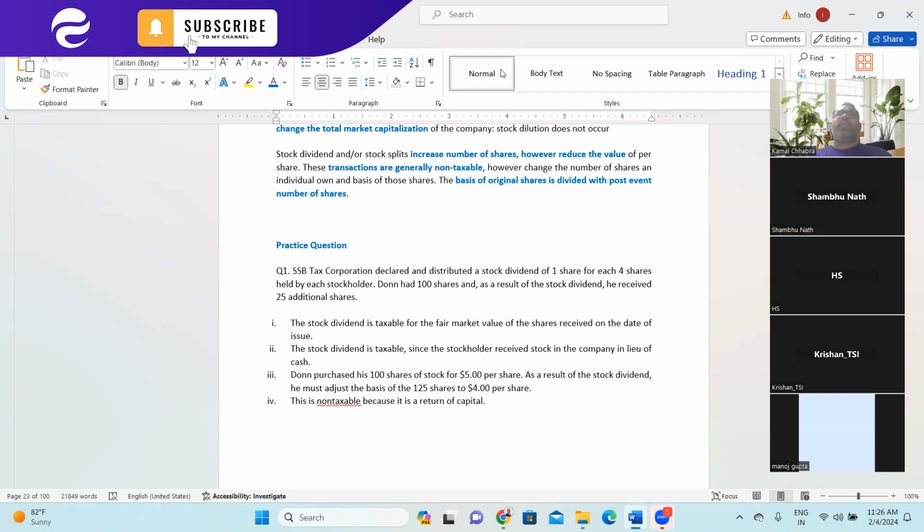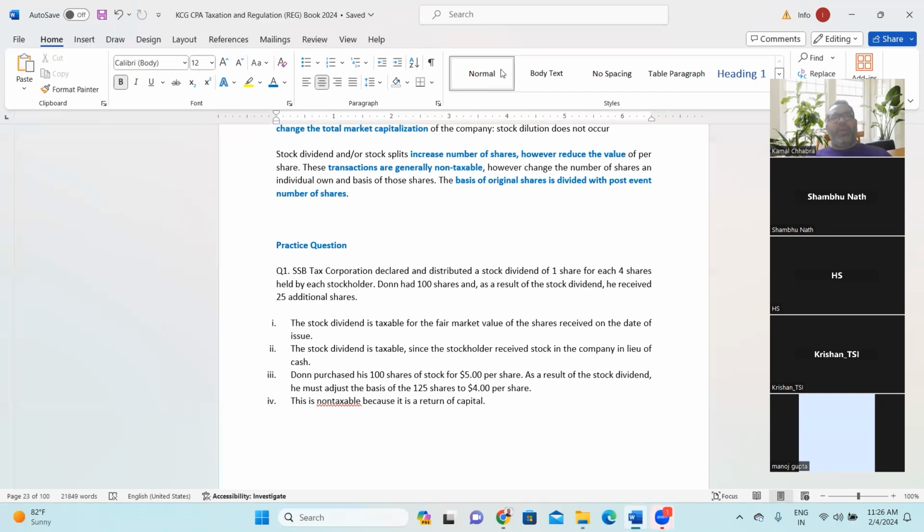Yes, you are right. Or another example, like I was sharing earlier, there may be a possibility that 10 of you might have invested in a company together, or formed a company, and that company has not earned much profit, but the shareholders passed a resolution for issuing the dividend. So it may be possible that dividend is issued from the capital.